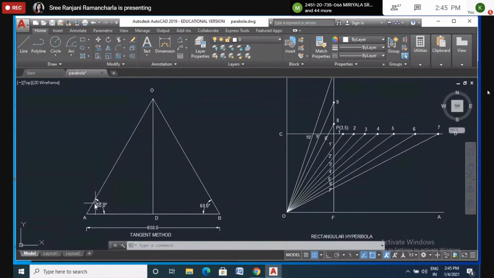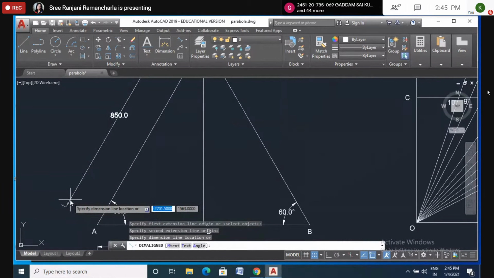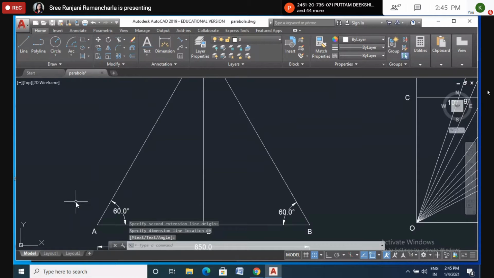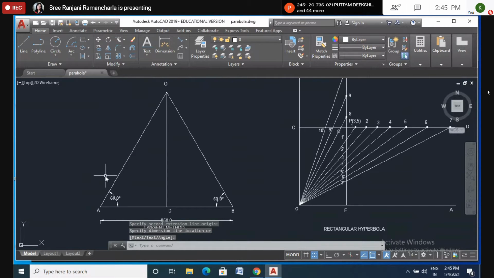So how will you divide this AO? We don't know the actual length here. So let's see what the actual length of AO is. Something like 850. Can you divide exactly 850 into 8 equal parts by measuring with the scale? Say yes or no. No, ma'am. So we cannot divide into equal parts with the scale. So what is another method to divide into equal parts?